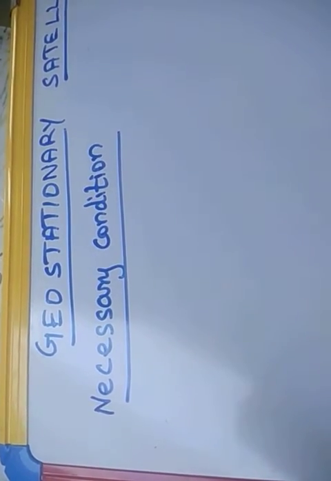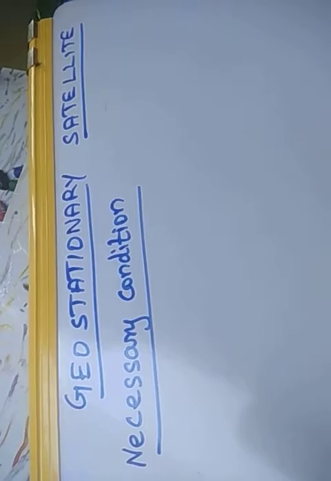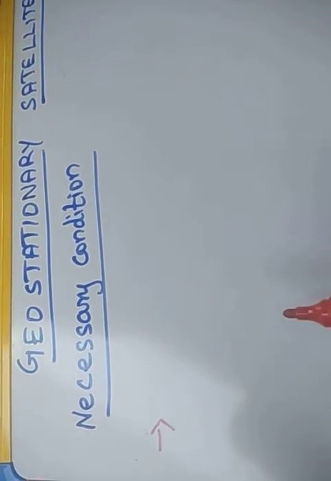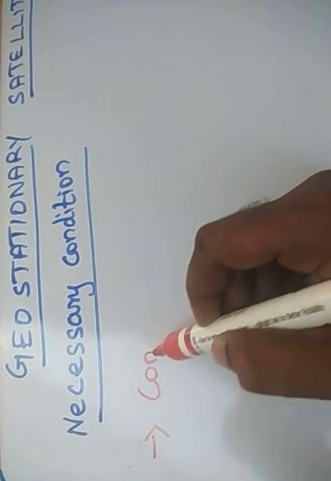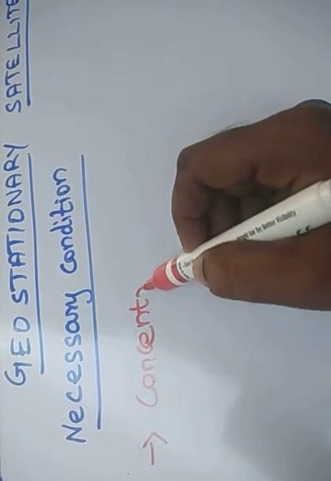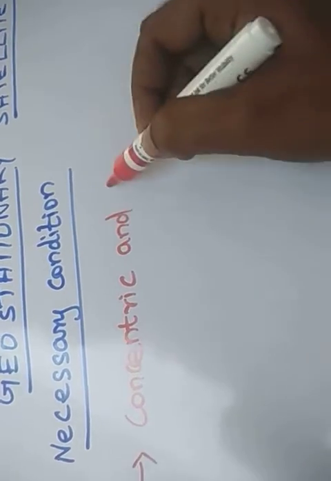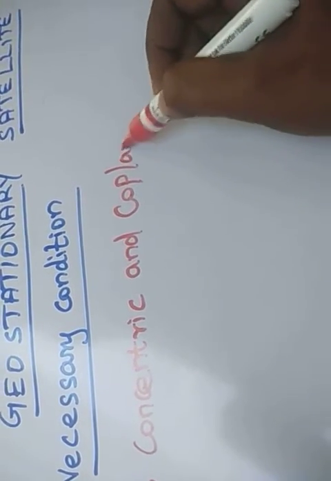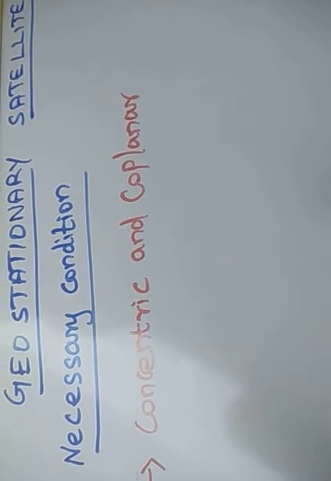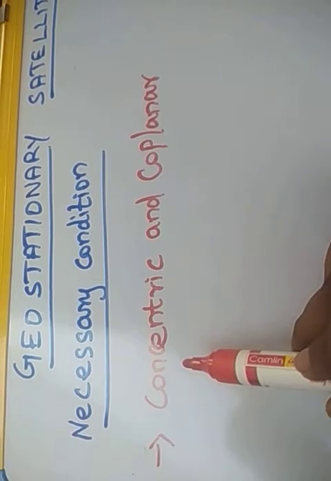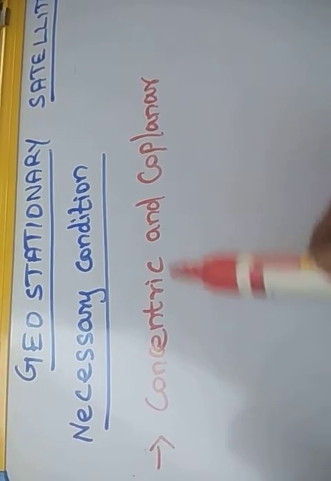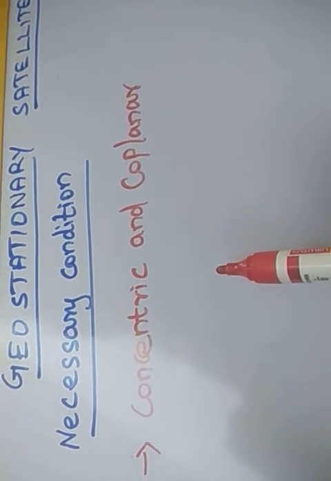Necessary conditions for a geostationary satellite. The first condition is that it should revolve in an orbit concentric and coplanar with the equatorial plane of the Earth. So the geostationary satellite will revolve concentric and coplanar with the equatorial plane of the Earth.